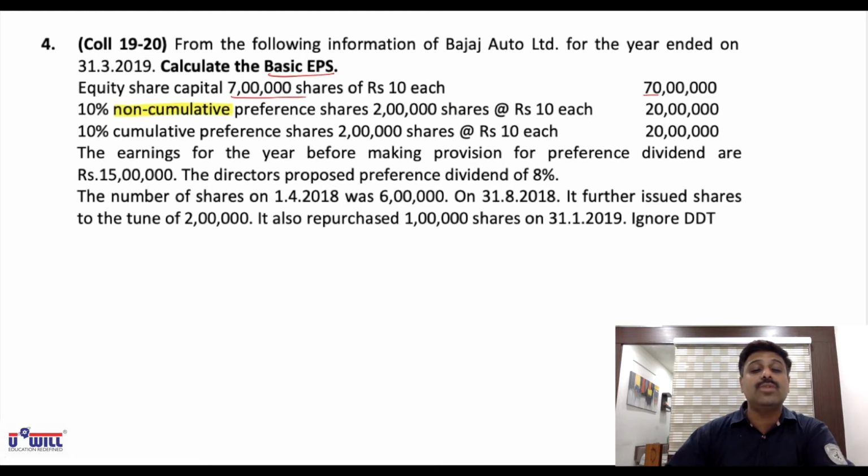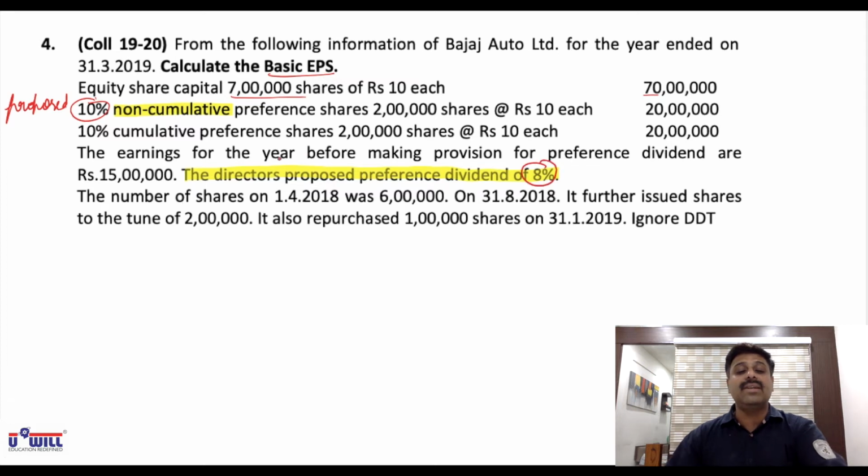What did I discuss with you? In non-cumulative preference shares, you'll take proposed dividend. So you'll not take 10%. You'll see in the question what is proposed dividend. See here. You all can see the director's proposed preference dividend of 8%. So instead of 10%, we will be taking 8% dividend in our solution. Means 20 lakhs, you'll not multiply with 10% to get preference dividend. 20 lakhs, you'll multiply with 8% to get preference dividend.